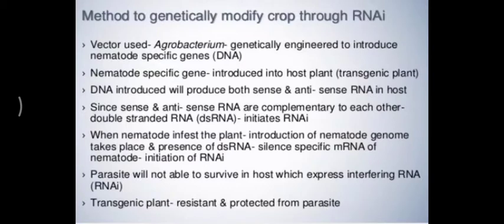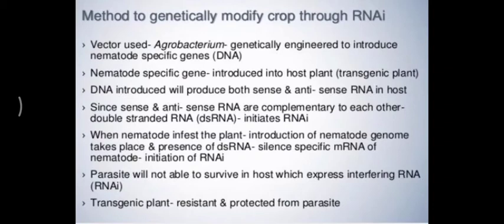Now, DNA is introduced with both, and this DNA is going to produce both sense and antisense RNA. This sense and antisense RNA are complementary to each other, so they will bind with each other, and as a result the double stranded RNA is formed. And as soon as the RNA becomes double stranded, the translation process will not occur.